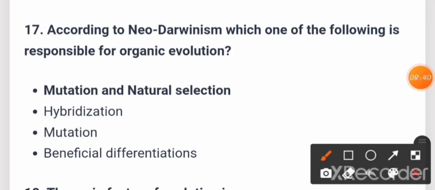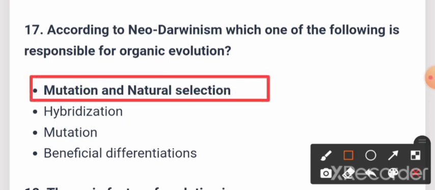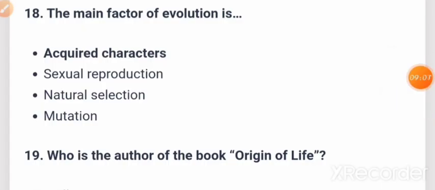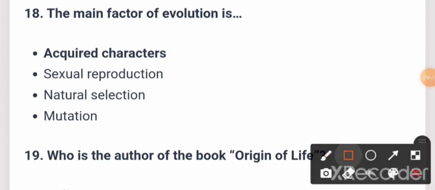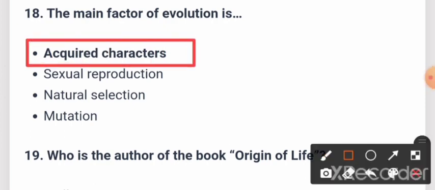Now next question, friends, a very important question. According to neo-Darwinism, which one of the following is responsible for organic evolution? Option A, friends, mutation and natural selection. Mutation and natural selection is the correct answer. Now next question, friends. The main factor of evolution is what? The main factor of evolution is acquired characters.